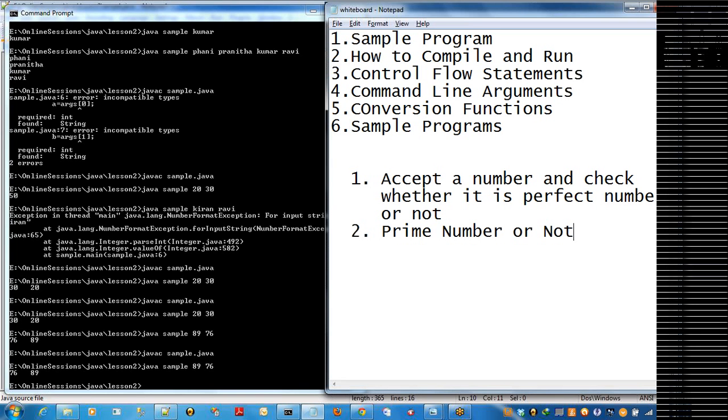The sum of all its divisors must be equal to the same number.